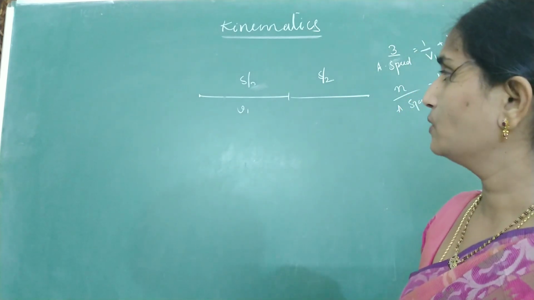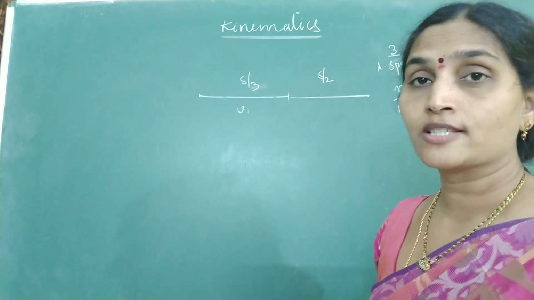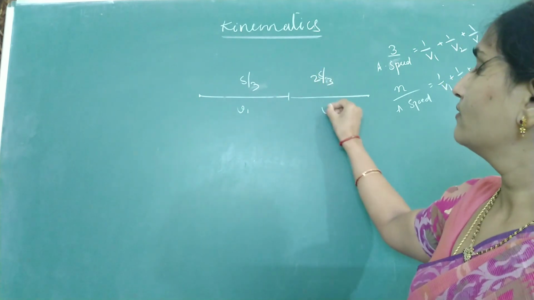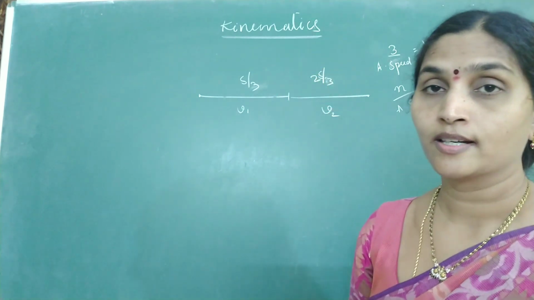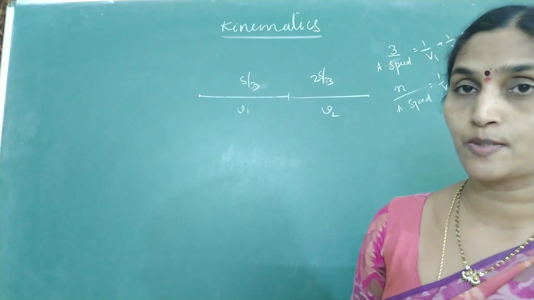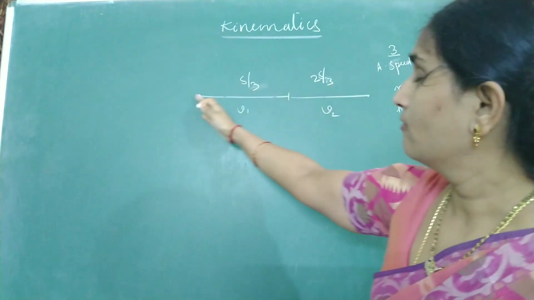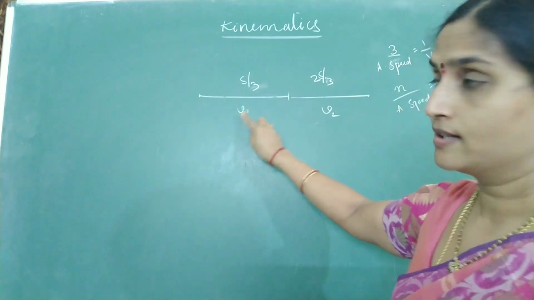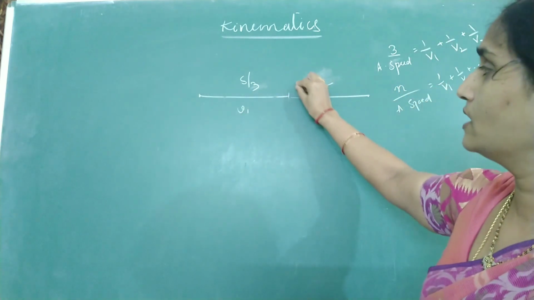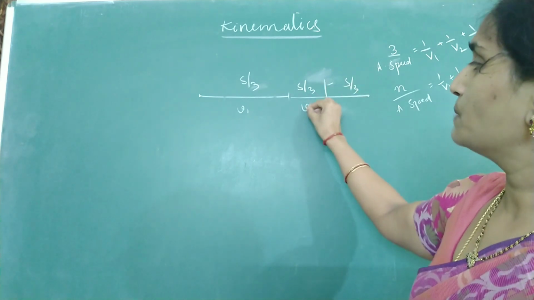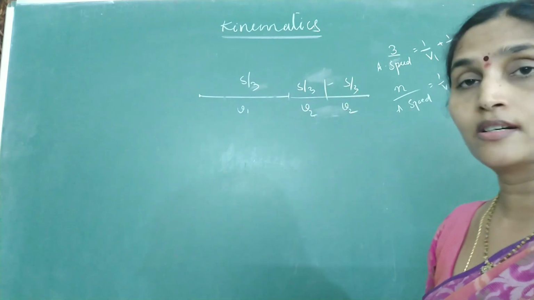Instead of dividing it into equal parts, 1/3 of the distance with V1, 2/3 of the distance with a speed V2. Then what would be the average speed? You can divide this into three parts. 1/3 of the distance with V1, remaining 2/3 I will make it into S by 3 and S by 3. It is traveling with a speed V2. Here also the speed is V2.